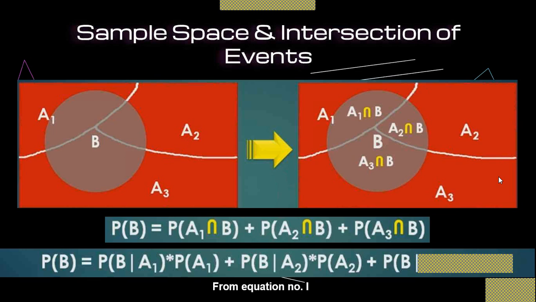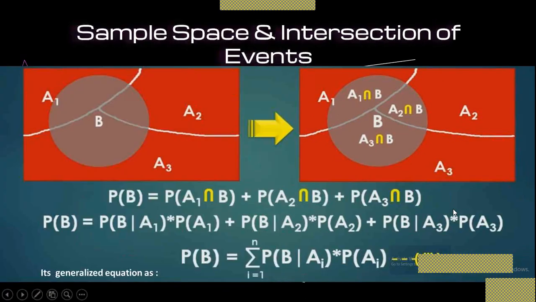Generalizing this equation, the probability of B is equal to the summation from i equal to 1 to n of probability of B given Ai multiplied by probability of Ai. This is the generalized equation for the probability of B.